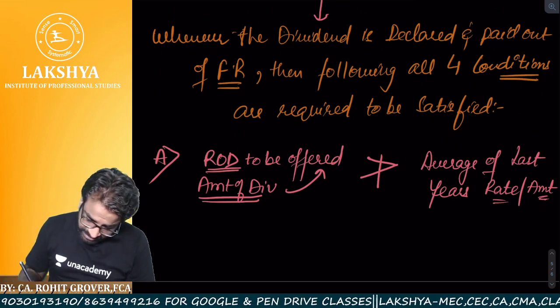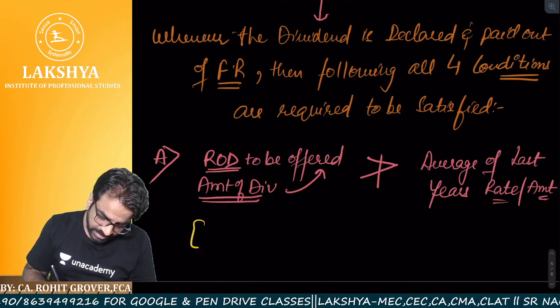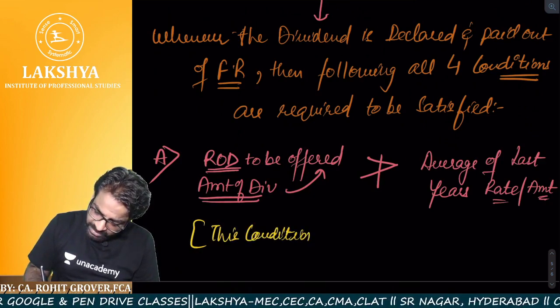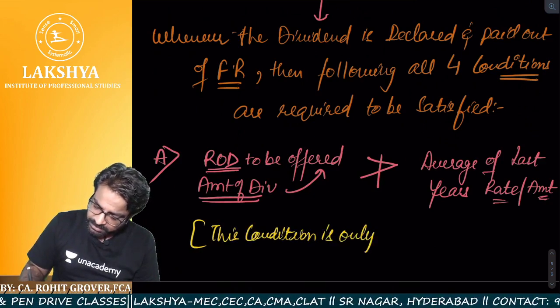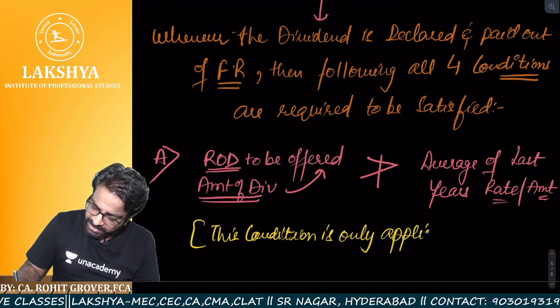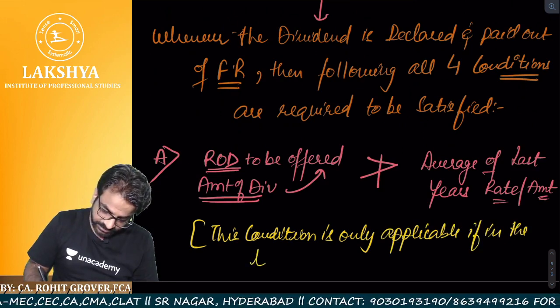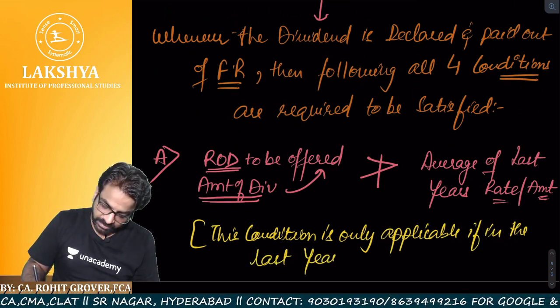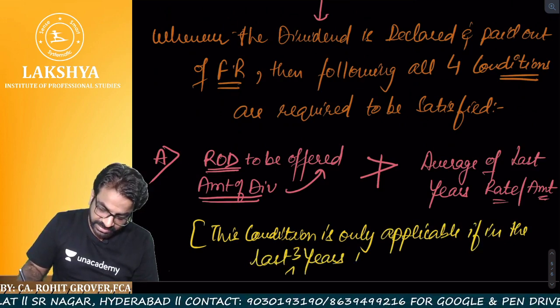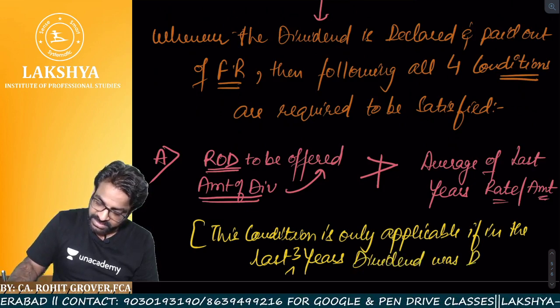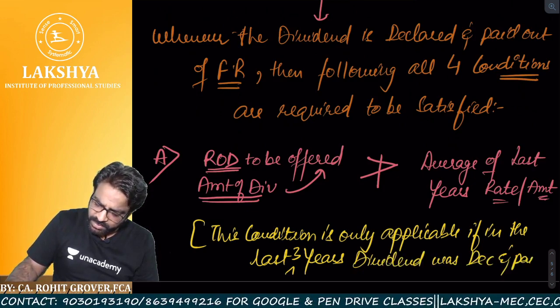But there is one point in this condition. This condition is only applicable if, in the last 3 years, dividend was declared and paid. Sir, what do you mean by that?